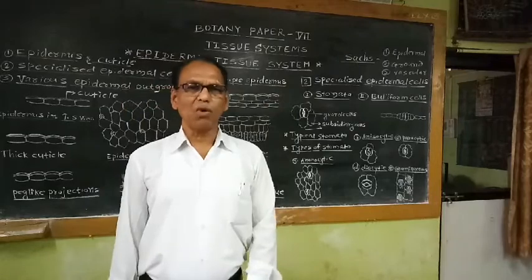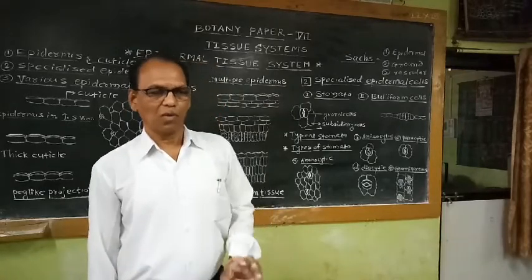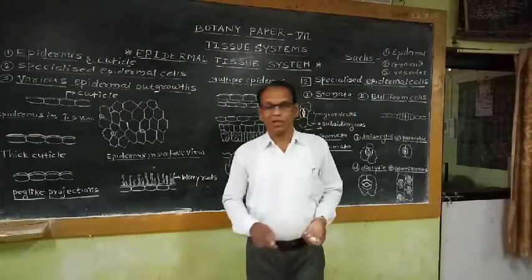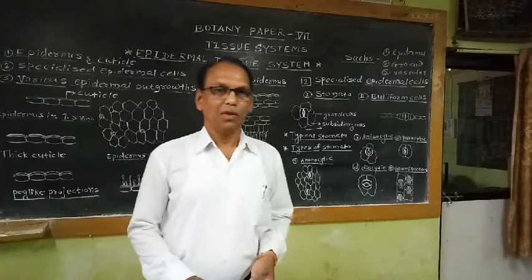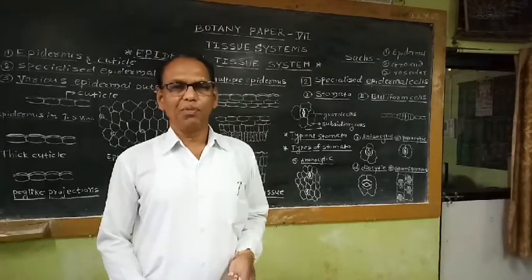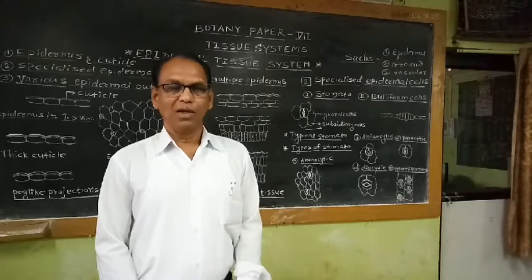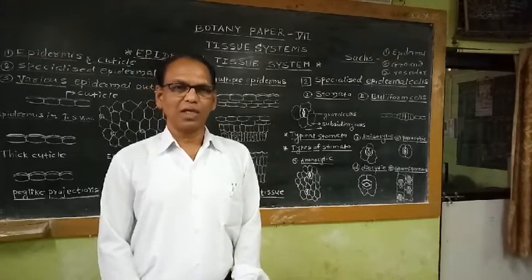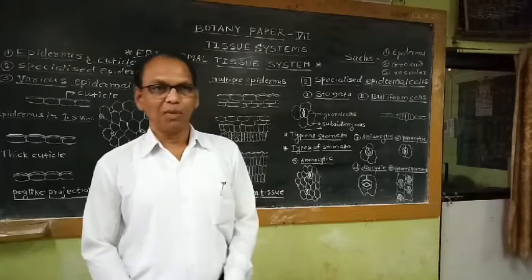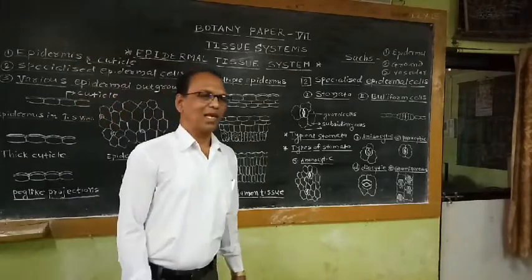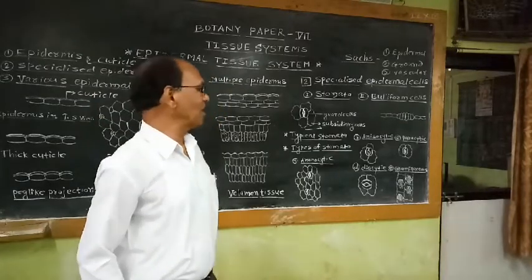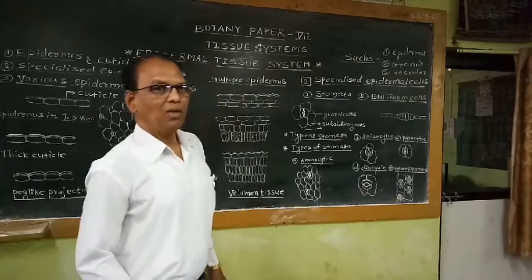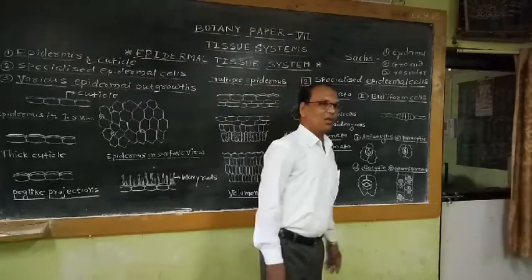And due to sudden contraction, or due to flaccidity of these bulliform cells, the leaves become rolled, and due to rolling of the leaves, the leaf surface which is exposed to the sunlight is minimized, and automatically the loss of water during the process of transpiration is reduced or checked. That means in desert grasses like Poa, Ammophila, these bulliform cells play an important role in checking the rate of transpiration by rolling of leaves.